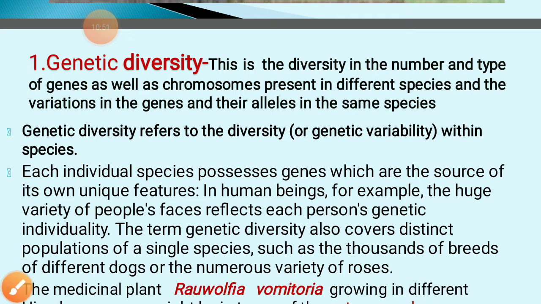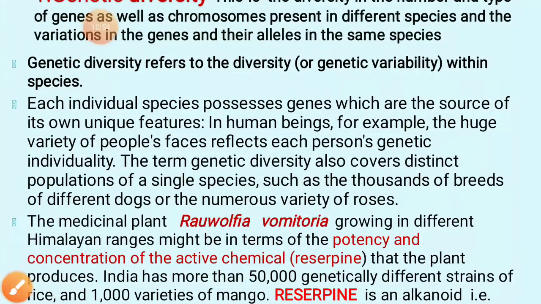Each individual species possesses genes, as you know, bee, dog, mango tree, anything possesses genes. And that is the source of its own unique feature, that gives the organism its own unique feature. Like I have given you the example of human beings just before this slide.